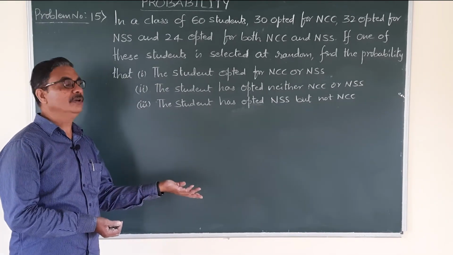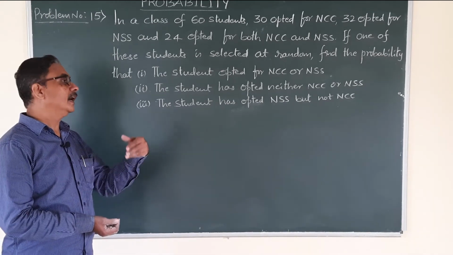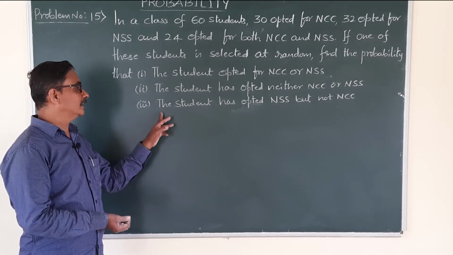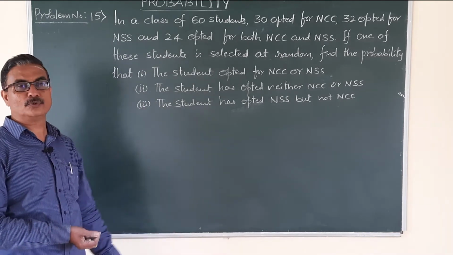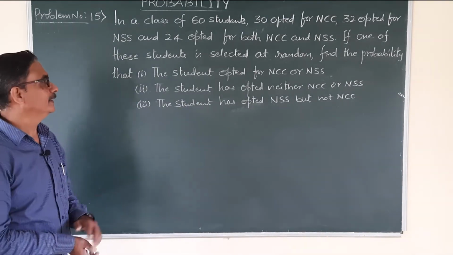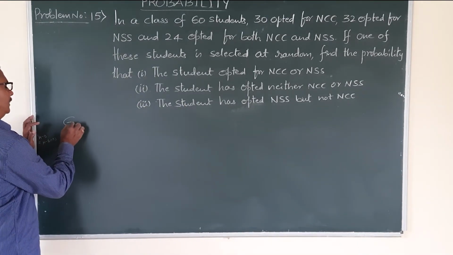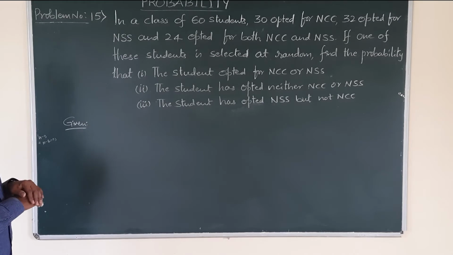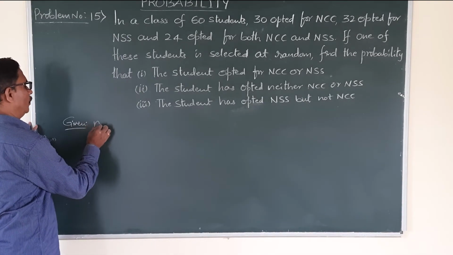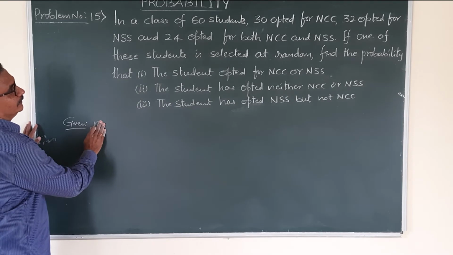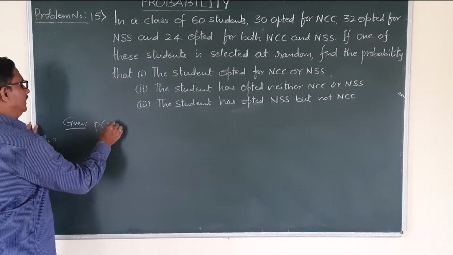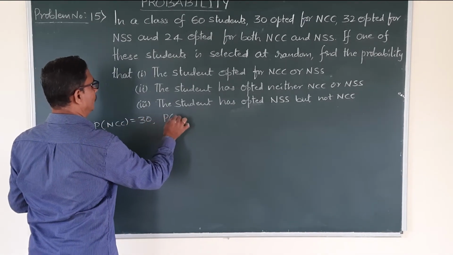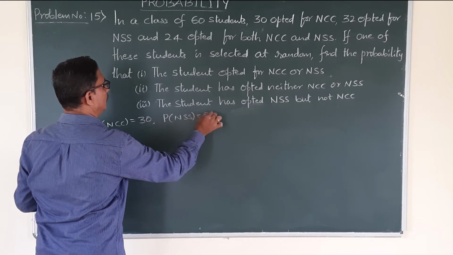Then third one is the student opted for NSS only but not NCC. Very simple question. Now given data: class of 60 students, universal set is 60, then 30 students opted for NCC. Now probability of NCC, how many students? 30. Then probability of NSS, how many students opted for NSS?